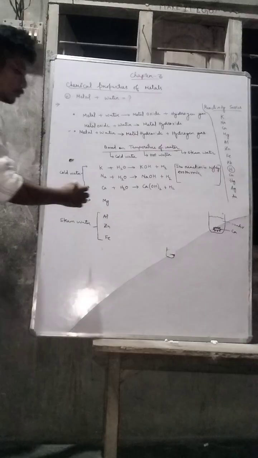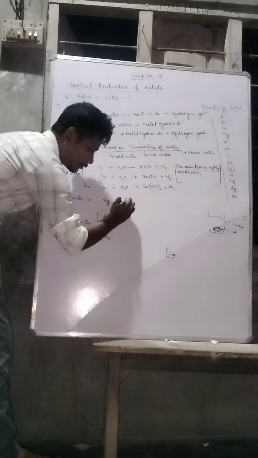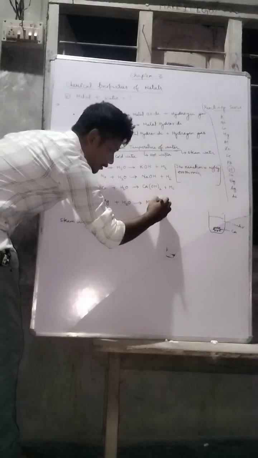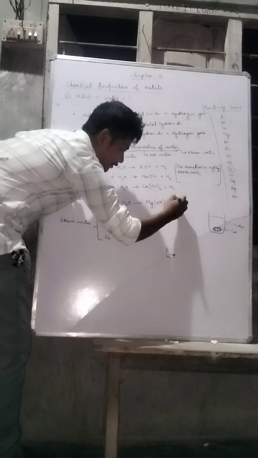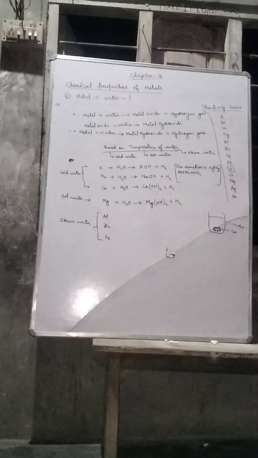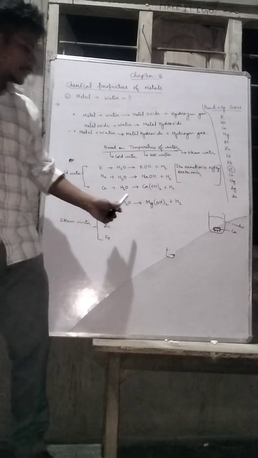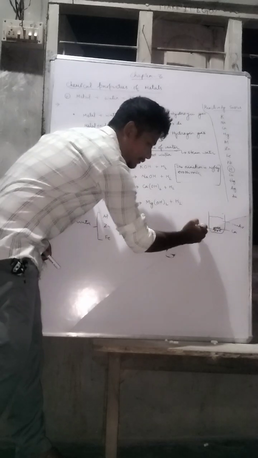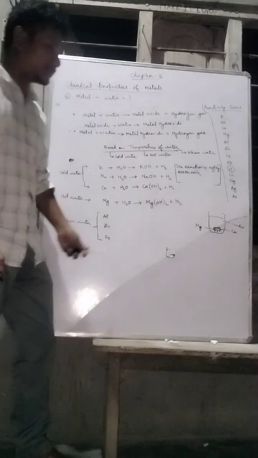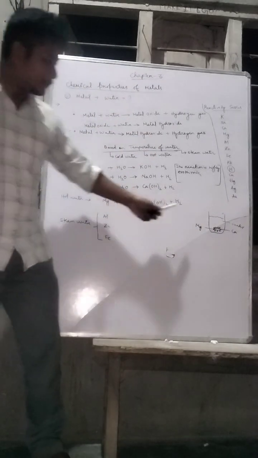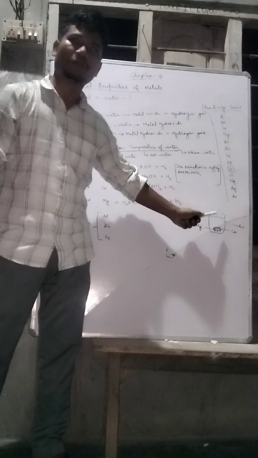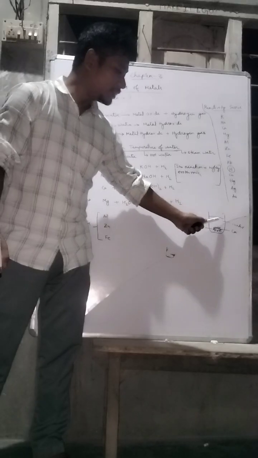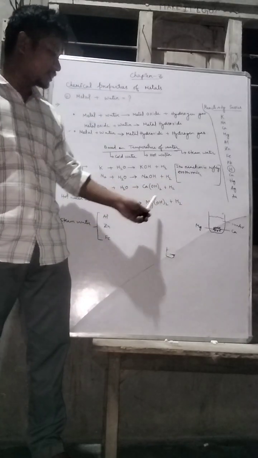The same thing happens when magnesium reacts with the water. It becomes magnesium hydroxide and hydrogen gas. Okay. So same thing: if we assume this is a magnesium metal, and we have dipped the magnesium metal in the water, then the magnesium metal will react with the water and produce which gas?